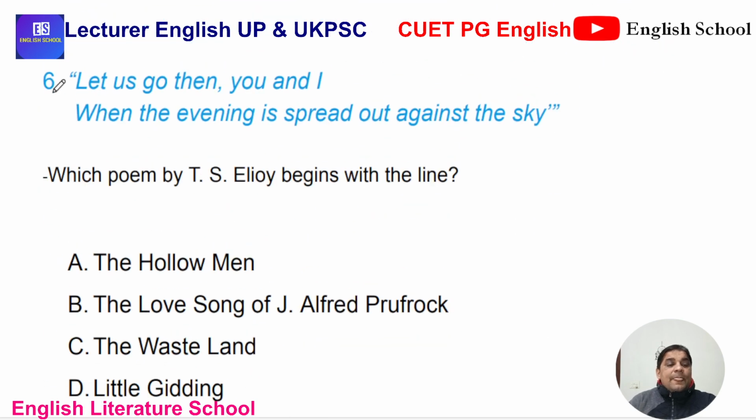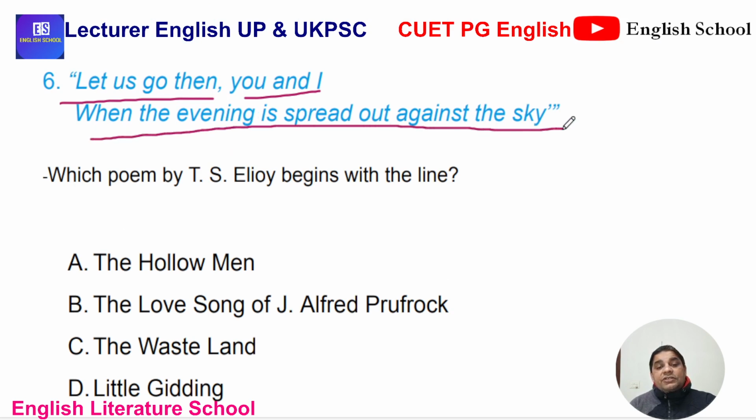Question number 6. Let us go then, you and I, when the evening is spread out against the sky. Seems like a romantic line, but it's not. Let us go then, you and I, when the evening is spread out against the sky. This is the opening line from another important poem by T.S. Eliot. It begins with this line. Let us go then, you and I, when the evening is spread out against the sky. Okay, you can check the rhyme scheme also.